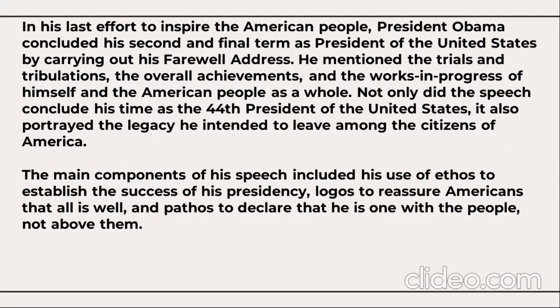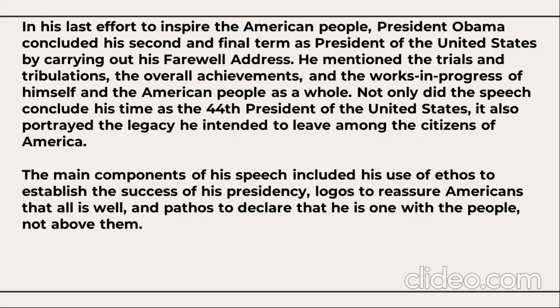In his last effort to inspire the American people, President Obama concluded his second and final term as President of the United States by carrying out his farewell address. He mentioned the trials and tribulations, the overall achievements, the work in progress of himself and the American people as a whole.